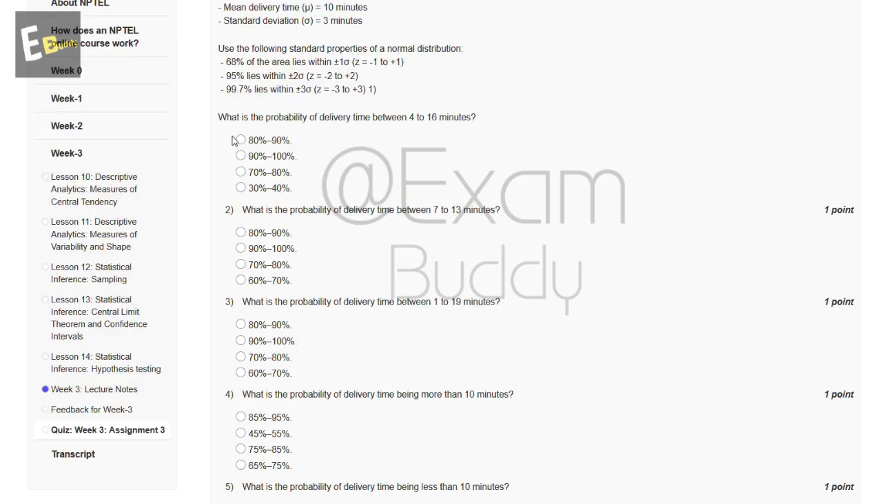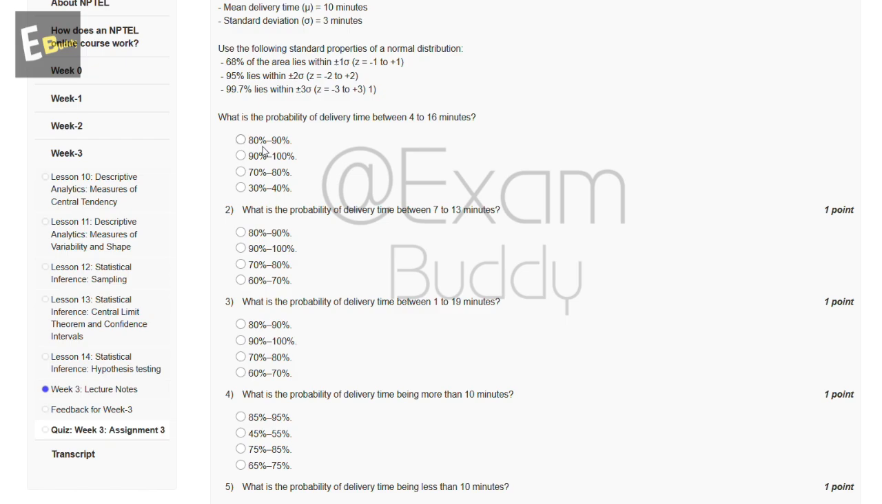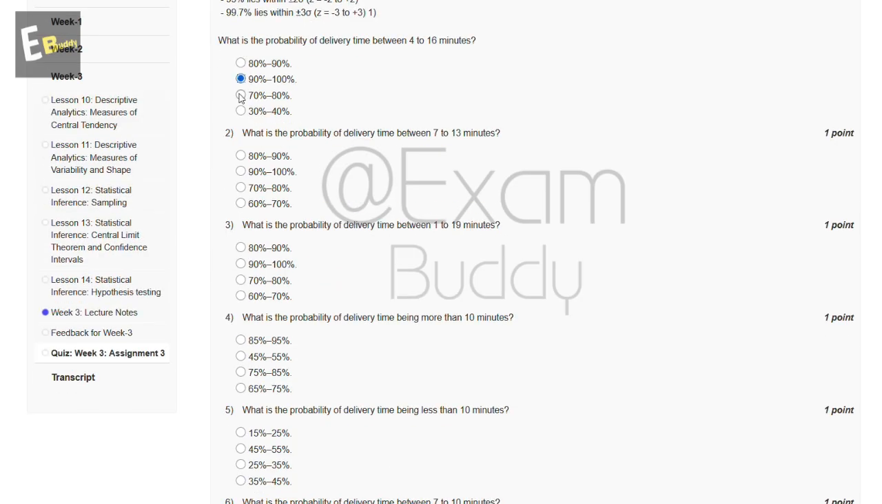So the first question is, what is the probability of delivery time between 4 to 16 minutes? So these are the options, and now let's check our first question answer. So these are the calculation and the answer is 90 to 100%. So the answer of the first question is 90 to 100%, option D. Now the second question is, what is the probability of delivery time between 7 to 13 minutes?